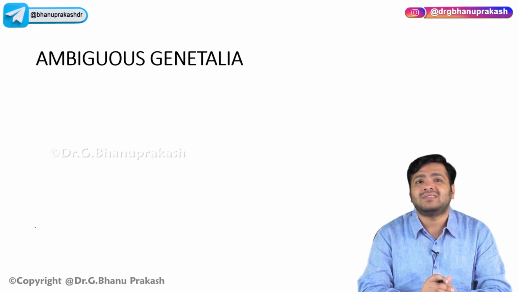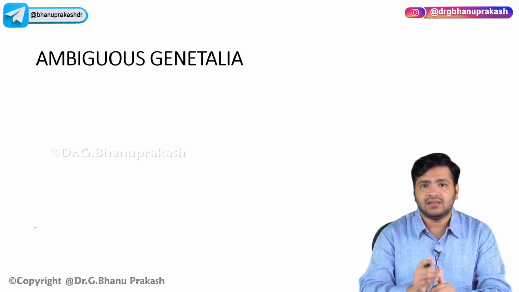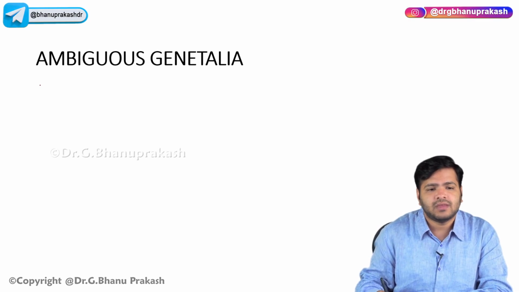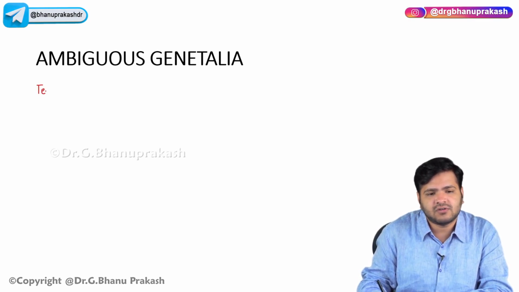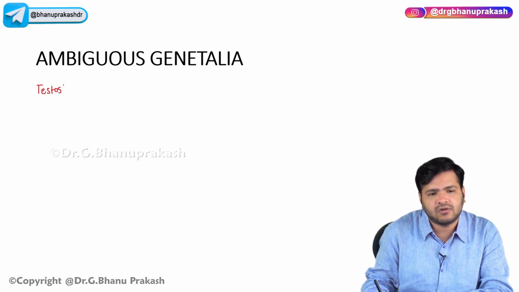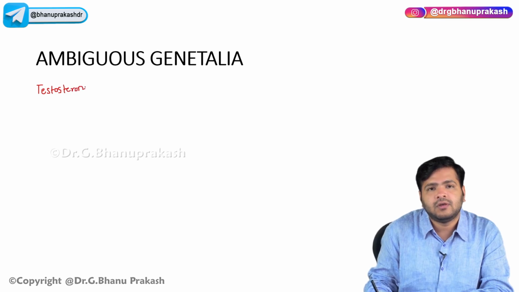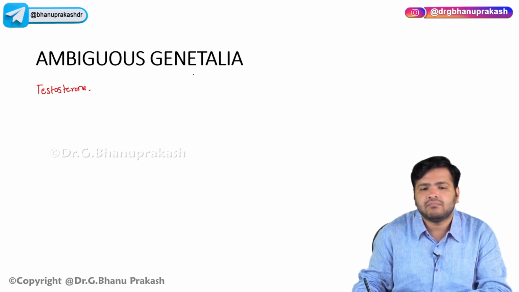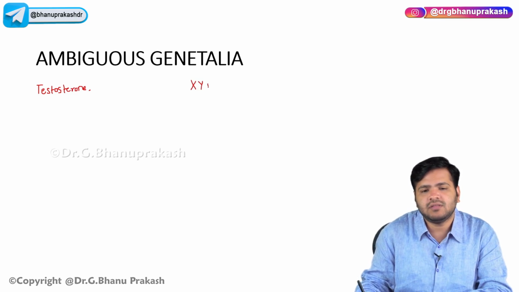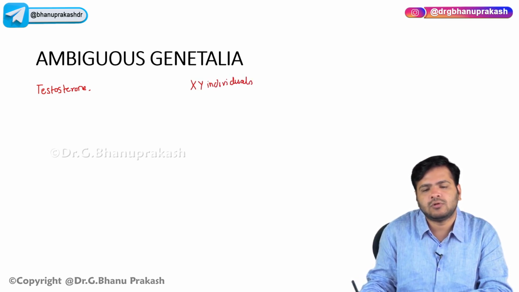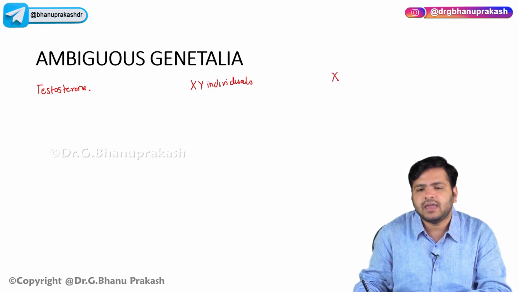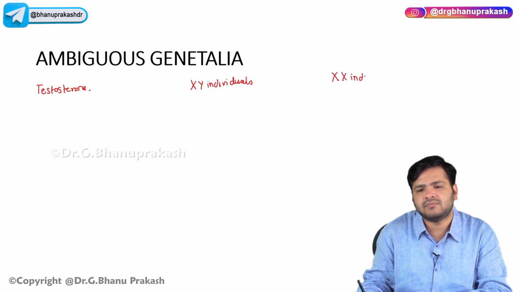Now we will discuss ambiguous genitalia, right? So you already know, let us suppose this is testosterone, and we have XY individuals and XX individuals.